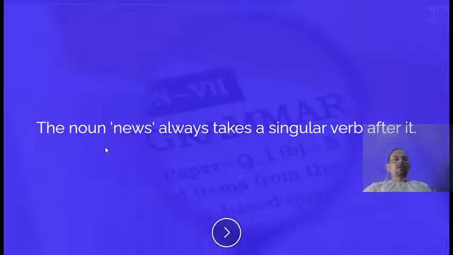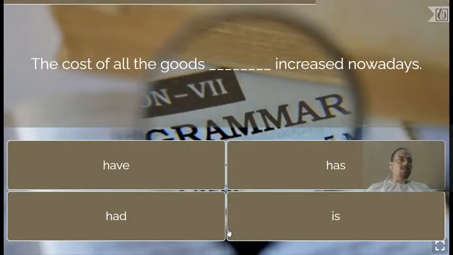No news. The noun news always takes a singular verb after it. Always remember, dear students, news. There are several words like news, politics, economics, civics, mathematics, physics, astrophysics. These words always take a singular verb after them. Understood? Now let's move on to the next question in front of you on the screen.